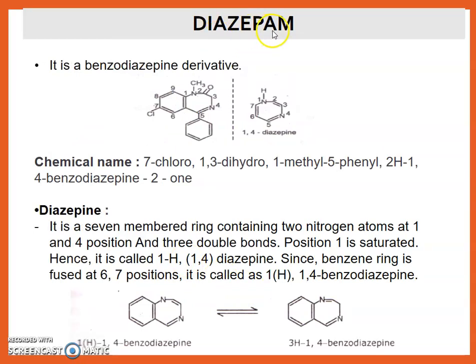Next drug, diazepam. It is a benzodiazepine derivative. This is the structure of diazepam.